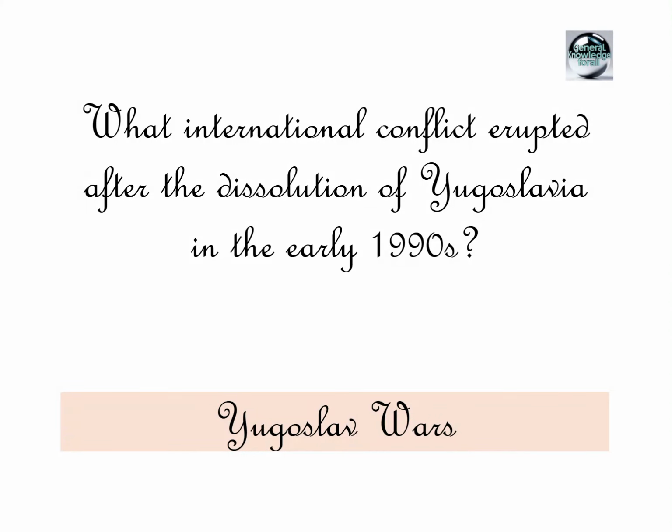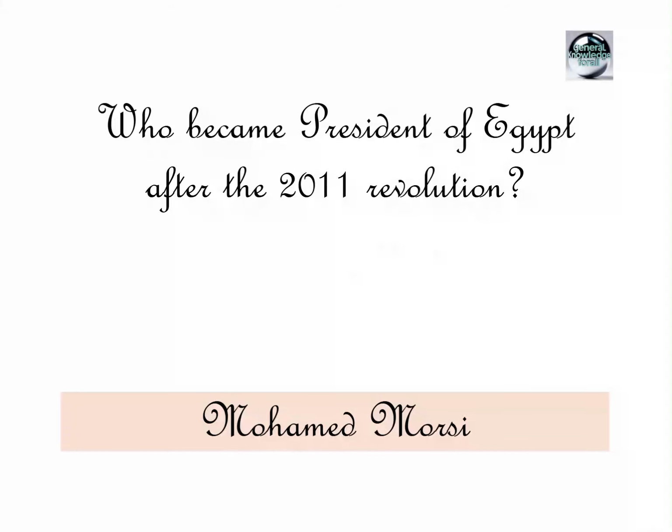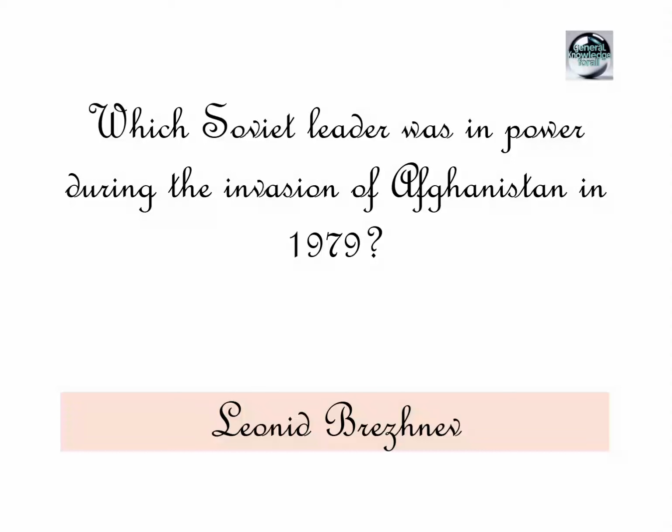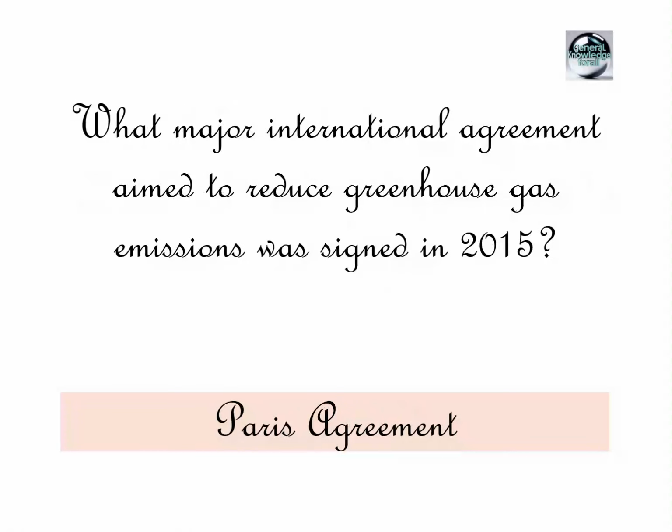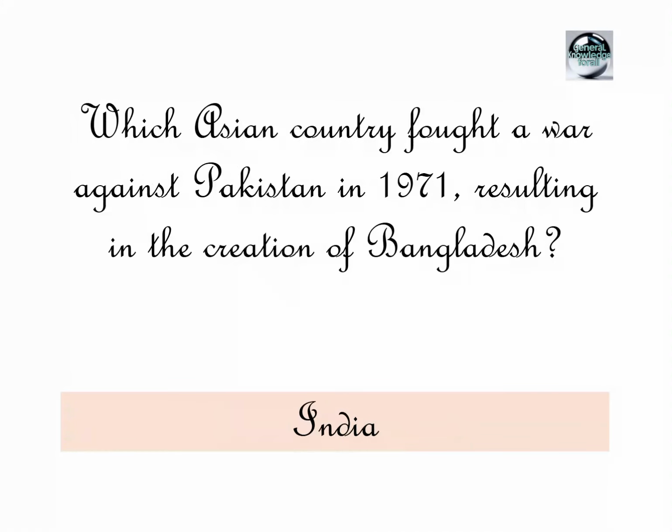Yugoslav Wars. Who became President of Egypt after the 2011 revolution? Mohammad Morsi. Which Soviet leader was in power during the invasion of Afghanistan in 1979? Leonid Brezhnev. What major international agreement aimed to reduce greenhouse gas emissions was signed in 2015? Paris Agreement. Which Asian country fought a war against Pakistan in 1971, resulting in the creation of Bangladesh?